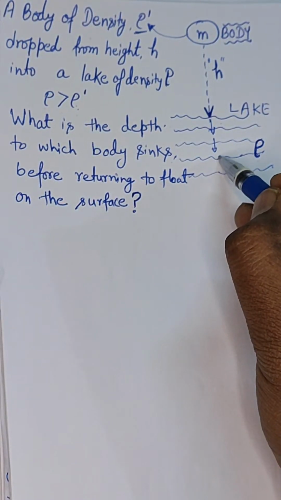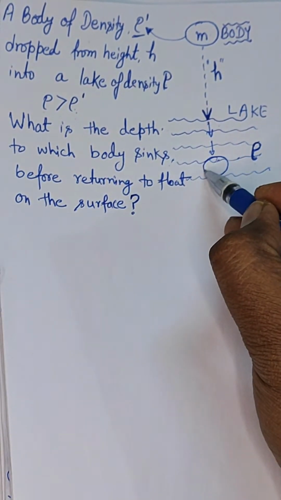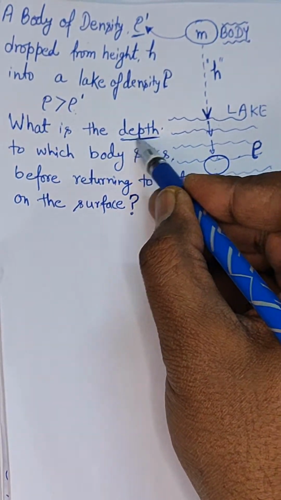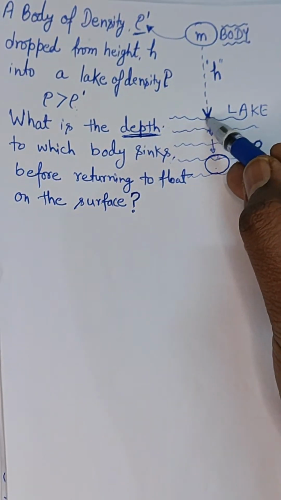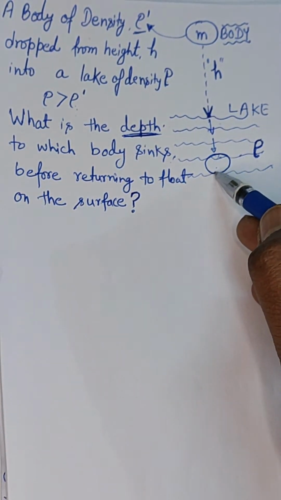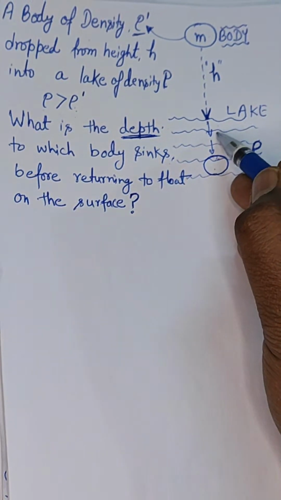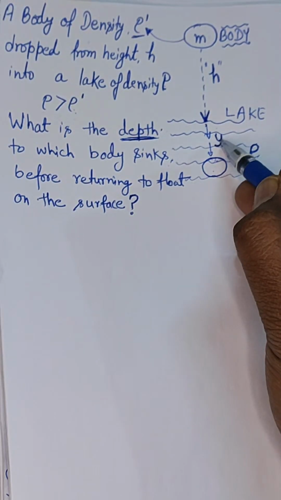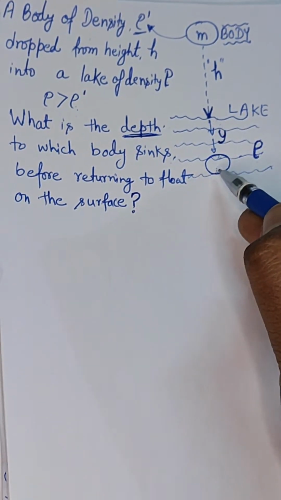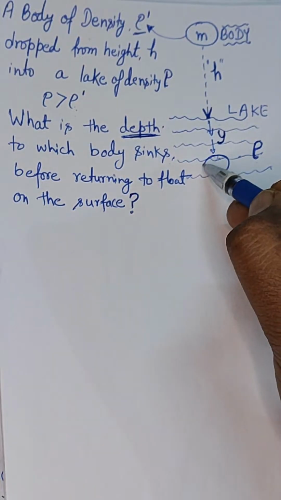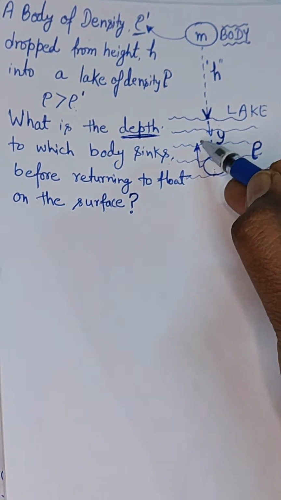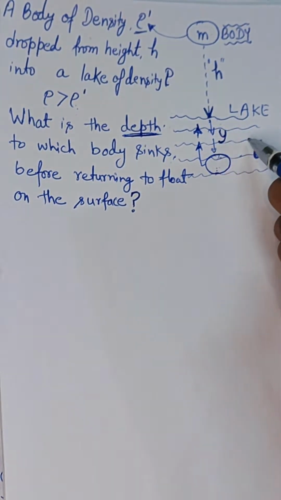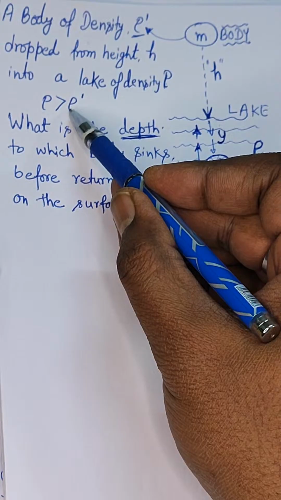After reaching a certain depth, let us say y, we should not say height, basically it's depth, it goes and after that it returns back, like this, because it is going to float in the lake, because rho is greater than rho dot.